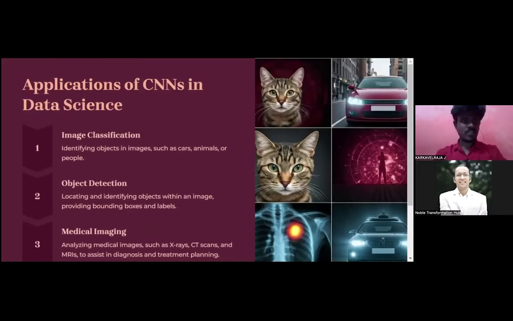Yeah, sure, sir. So, guys, these are the applications, but they are not limited to this. We have a number of applications. As I mentioned, wherever there is an image, we are going to have an application for CNN. Okay, let's move to the next slide.